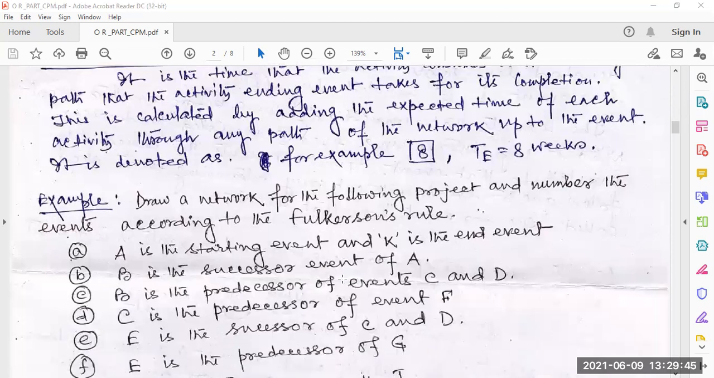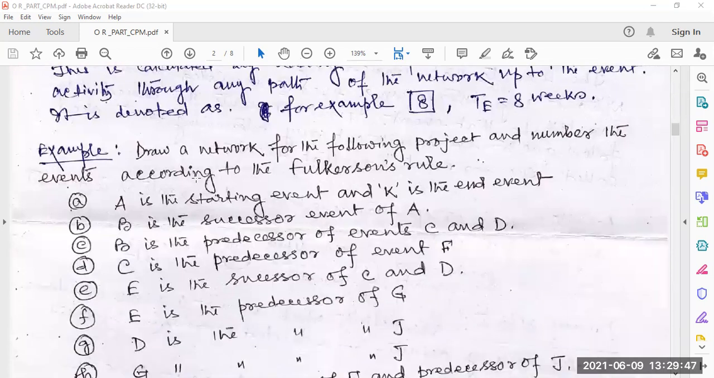Now, we are going for some examples. Draw a network for the following project and number the events according to the Fulkerson rule. So here we have to use the Fulkerson rule to make the project evaluation. A is the starting event and K is the end event. B is the successor event of A. B is the predecessor event of C and D.